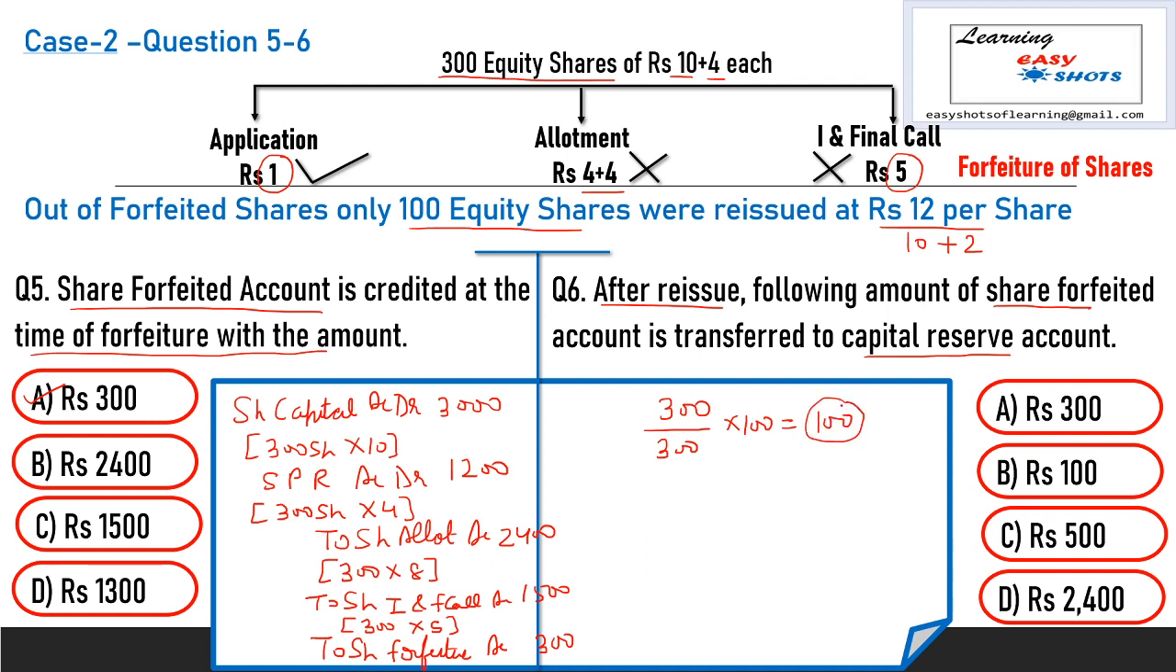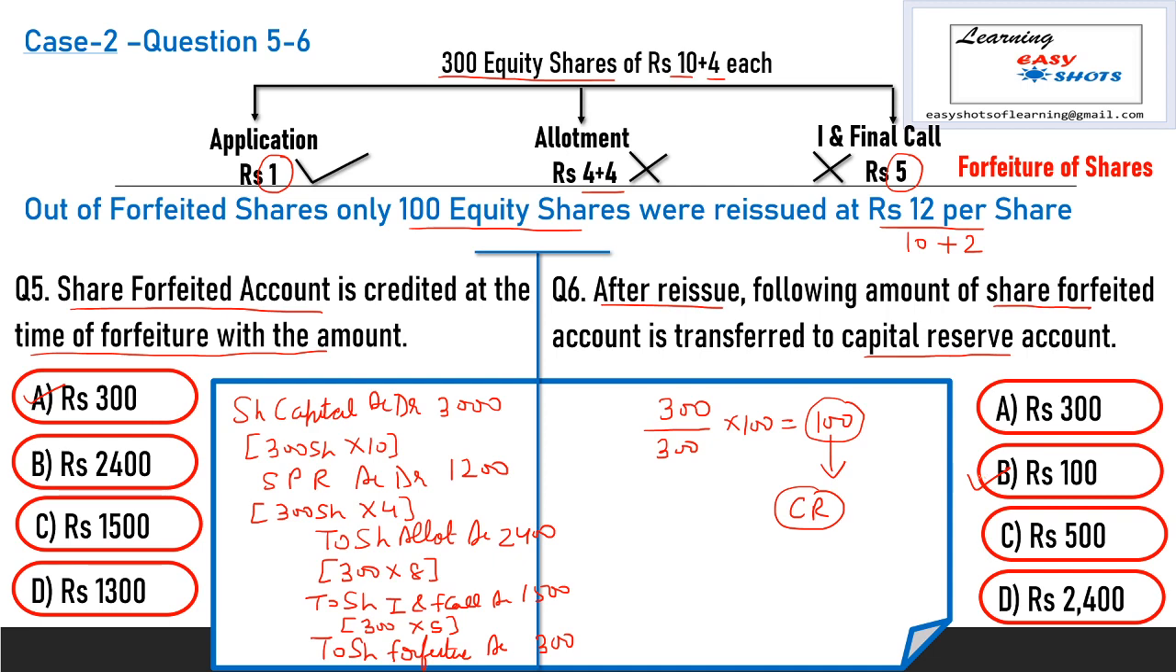Now we reissue the forfeited shares at the rate of rupees 12, that is including premium, so we do not use the forfeiture balance, so the entire amount of share forfeiture balance is transferred to capital reserve. So option number B is correct. We transfer the whole amount, that is 100 rupees, and our entry is share forfeiture account debited to capital reserve with rupees 100.